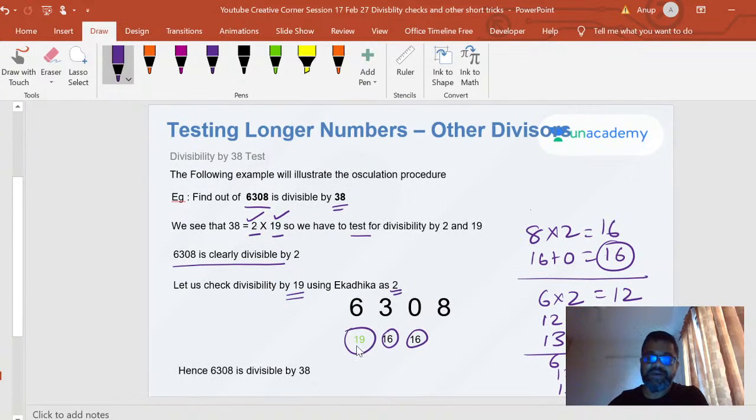So yes, this number 19, it's very obvious that you're testing the divisibility by 19, right? So if 19 is divisible by 19, then this number is also divisible by 19. And since we said that if you test it by 2 and 19, then the number is also divisible by 38. So see how this has applications where you can extend it to other numbers, where you can try to find it out as a combination of any number that you can find the ekadika of, right? By doing that multiplication by 9, you can crack divisibility problems very easily.